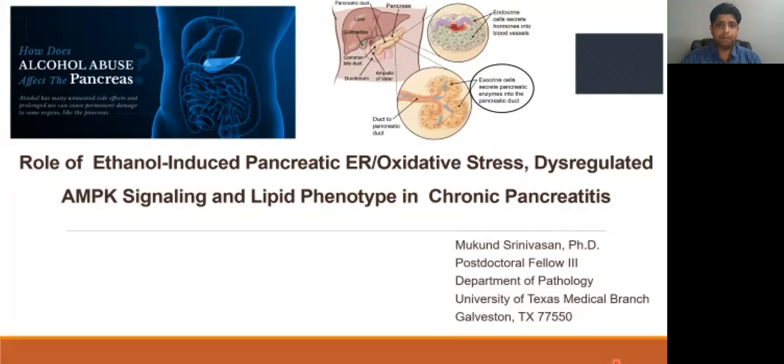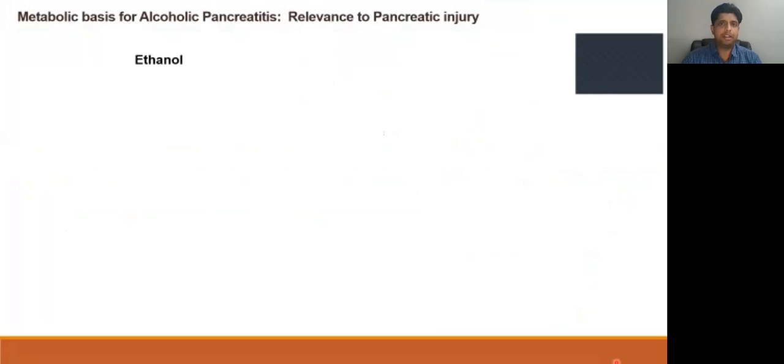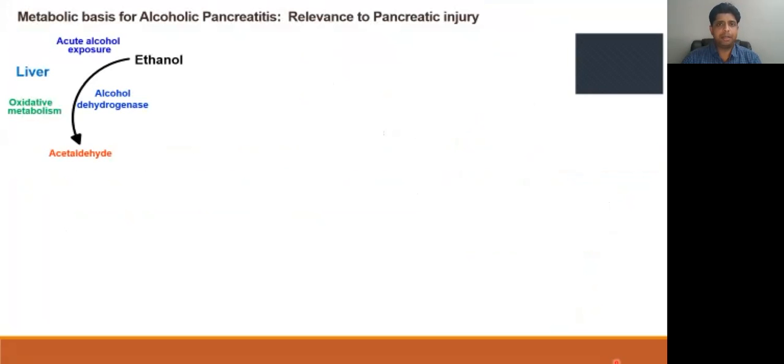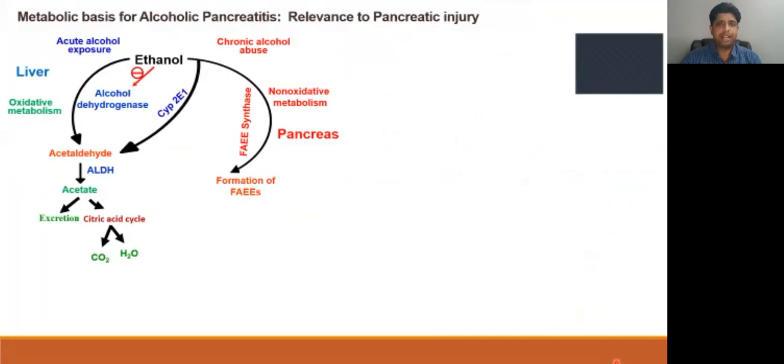We feel that the metabolism of ethanol itself can play a key role in the pathogenesis of this disease. So when we look into the metabolism of ethanol, ethanol is predominantly metabolized in the liver to acetaldehyde. Usually in chronic alcoholics, this oxidative metabolic pathway in the liver appears to be inhibited. Under this condition, ethanol is converted to fatty acid ethyl esters. This non-oxidative metabolic pathway is predominantly higher in the pancreas when compared to the liver, and fatty acid ethyl esters found in the pancreas can cause pancreatic injury.